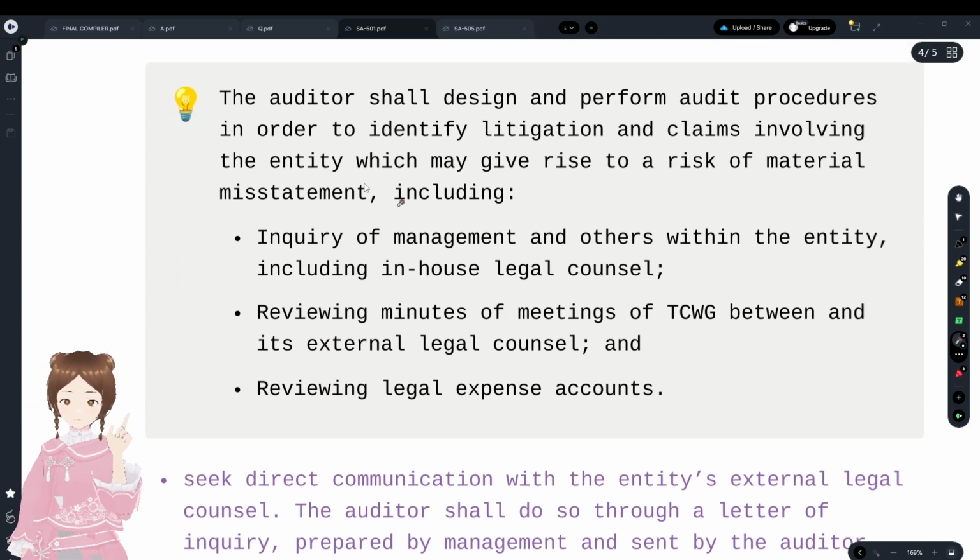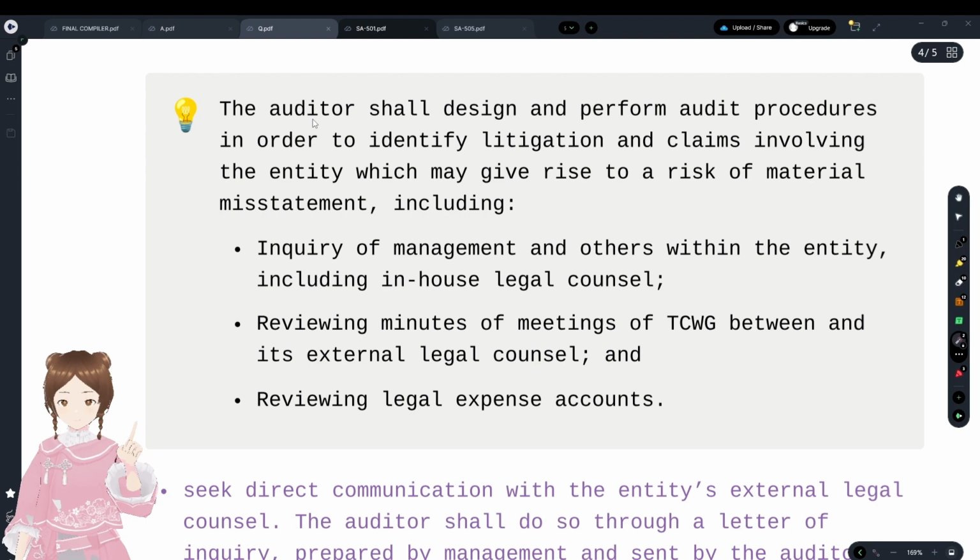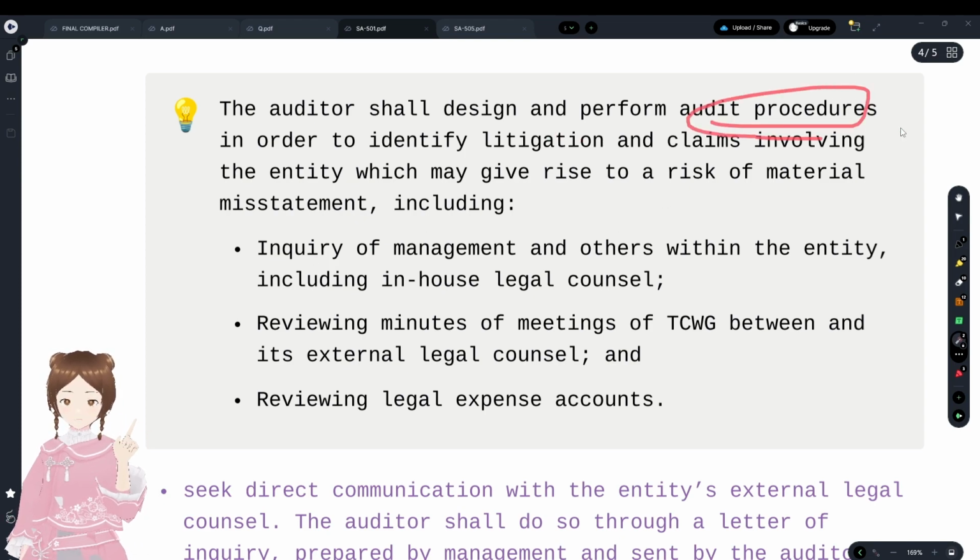Yes, now we are talking about litigation and claims. The auditor shall design and perform audit procedures in order to identify litigation and claims involving the entity which may give rise to a material misstatement. What he has to do is identify litigation and claims that give rise to risk of material misstatement, including how he has to design and perform those audit procedures.